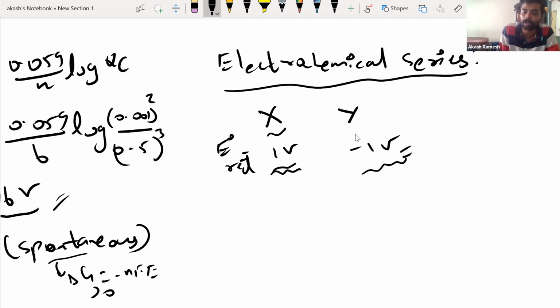But this will have what? This will have a natural tendency to undergo oxidation, right? So, guys, I'm going to give you some points. Now, depending on the E naught value, the reduction potential value, you will be able to predict so many things.